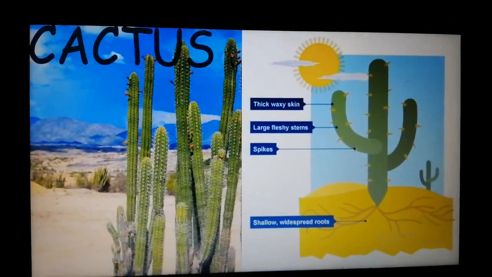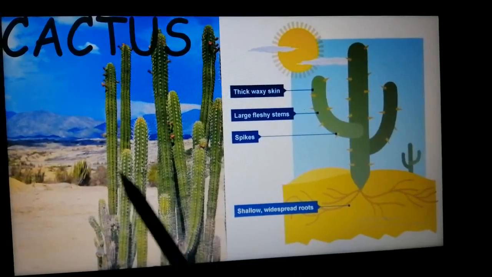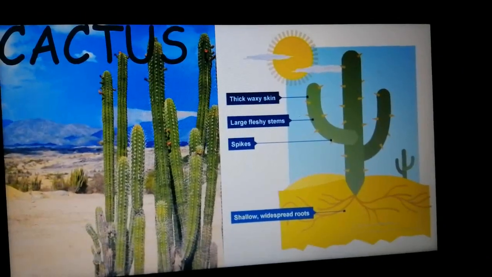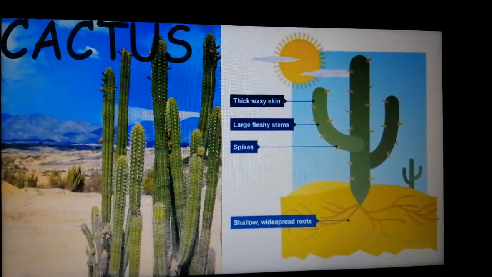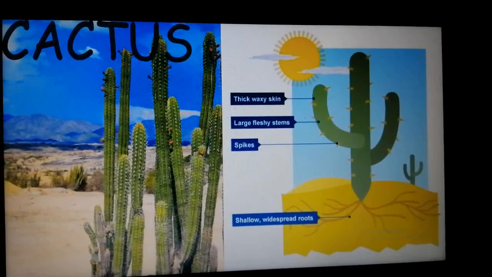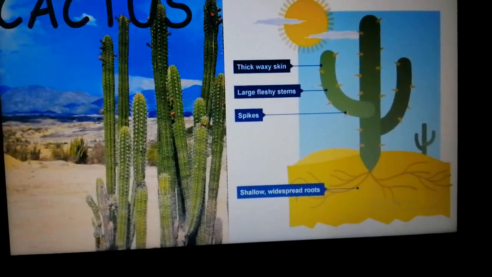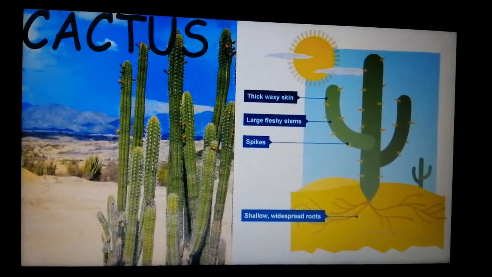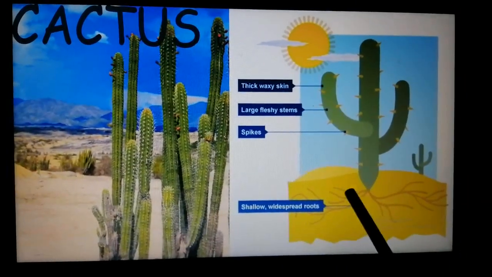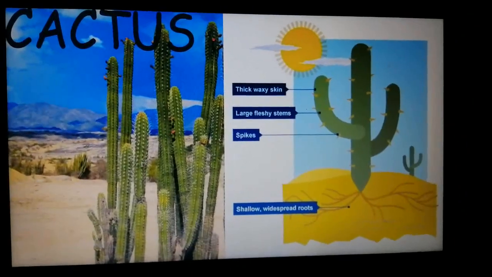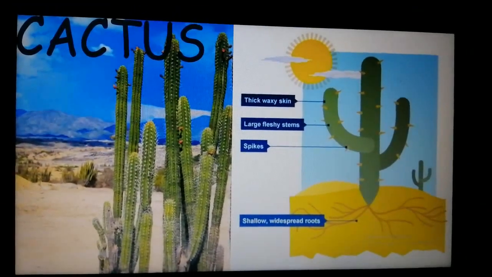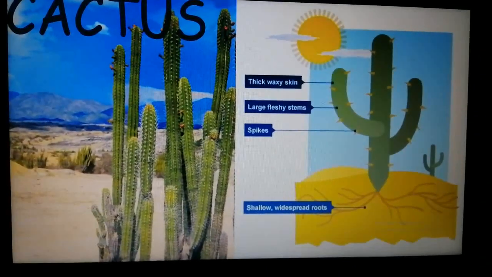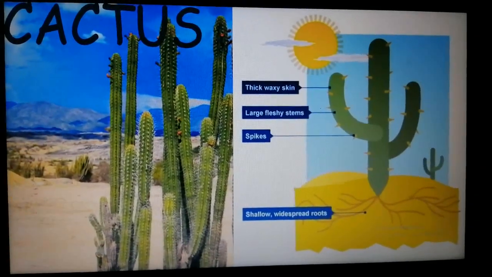Now, cactus usually grows in desert areas, yes, where there is water scarcity. Okay, that is, water is not available easily. So that is why this plant has gone through certain modifications, such as it has widespread roots. All right, so wherever there is little water, the roots will be able to absorb it from there. So it has widespread roots.